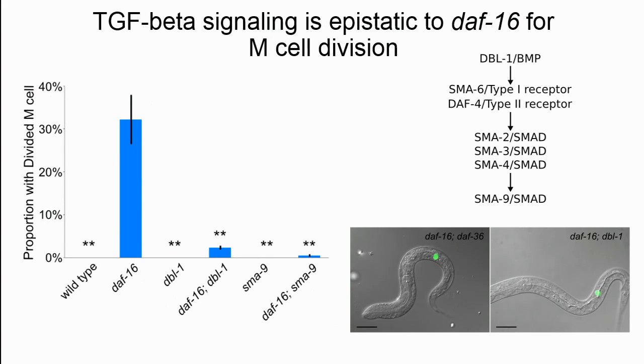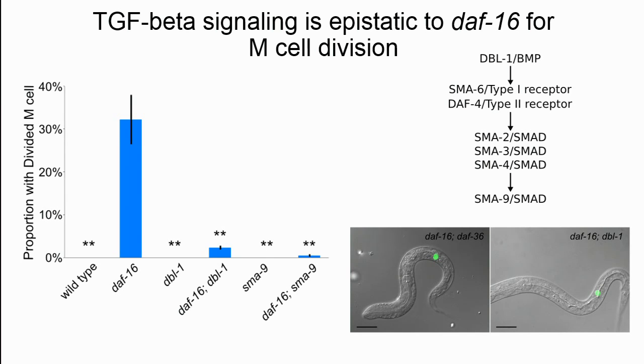Moving on to our second candidate pathway, TGF-beta. So this is the daf-1 TGF-beta instead of daf-7. So in our analyses, I'm going to use mutants of the TGF-beta ligand daf-1 and then the downstream transcription factor SMA-9. So again, looking at M cell divisions, similar to the steroid hormone pathway, we see significant repression of the daf-16 phenotype in the double mutants.